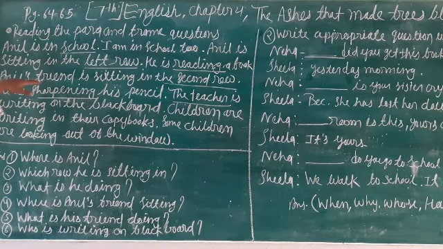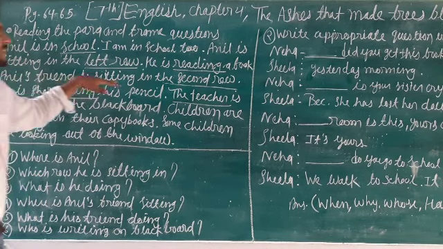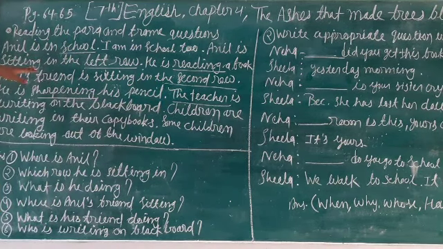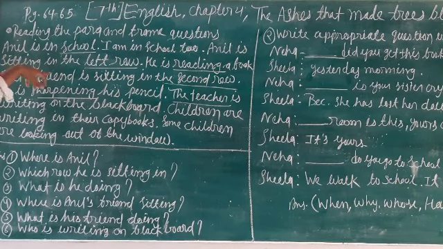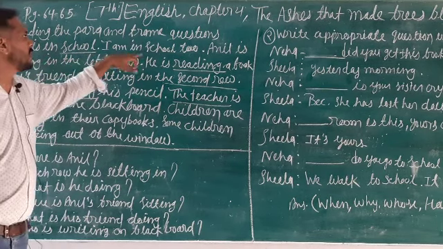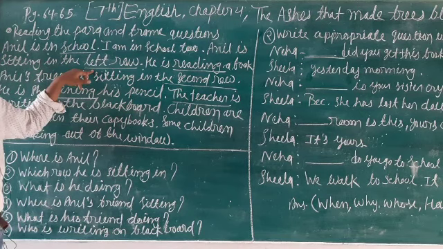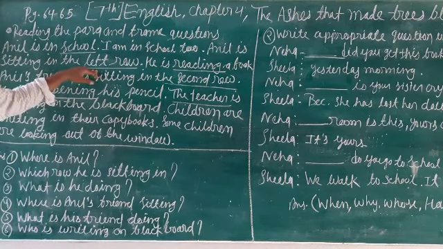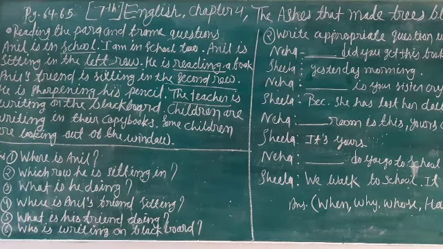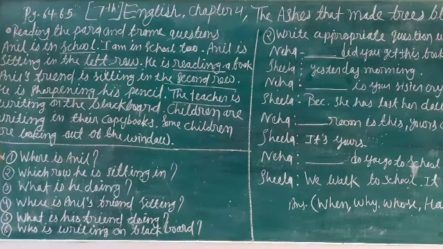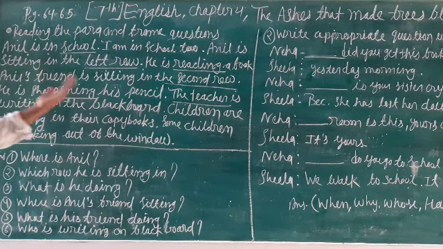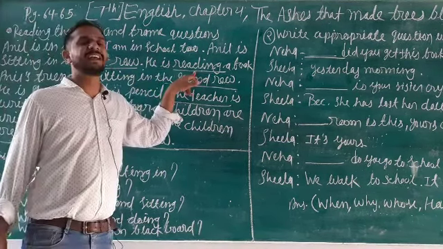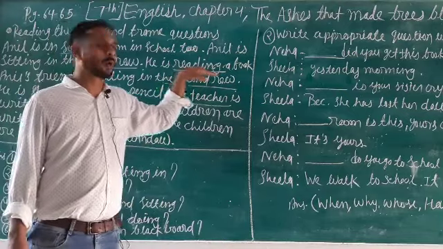Next, Anil's friend is sitting in the second row. Again, I am in school too. Anil is sitting in the left row. As we see, left row is in italic form, so we ask the question by saying, which row is he sitting in? Next, he is reading a book. Now you can see there is an italic word that I mentioned by drawing an underline.